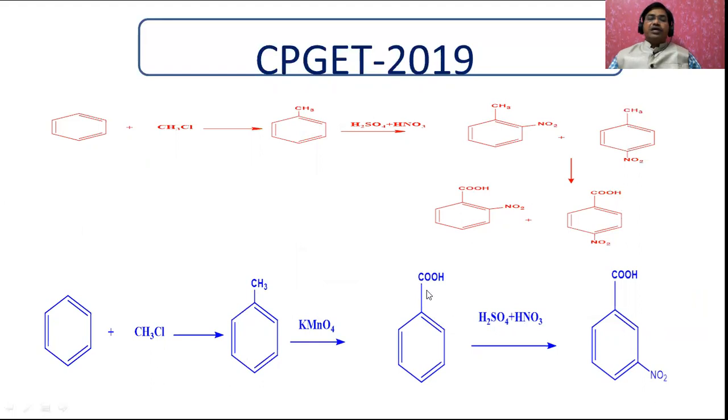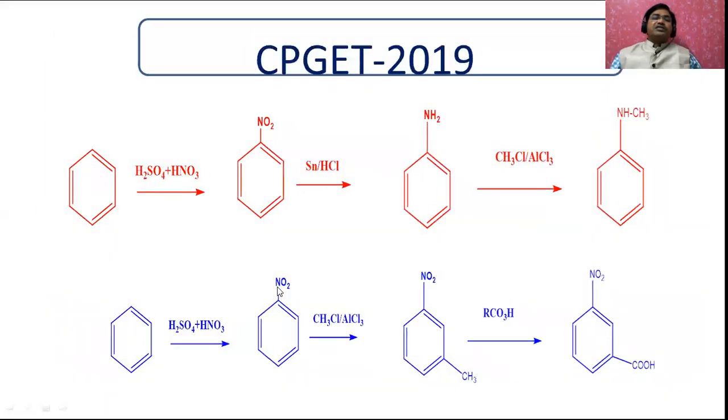This is the benzoic acid. The COOH group is a meta-directing group. Therefore, you will get the meta-nitrobenzoic acid. That's why the second option is right. Why are the third and fourth options wrong?